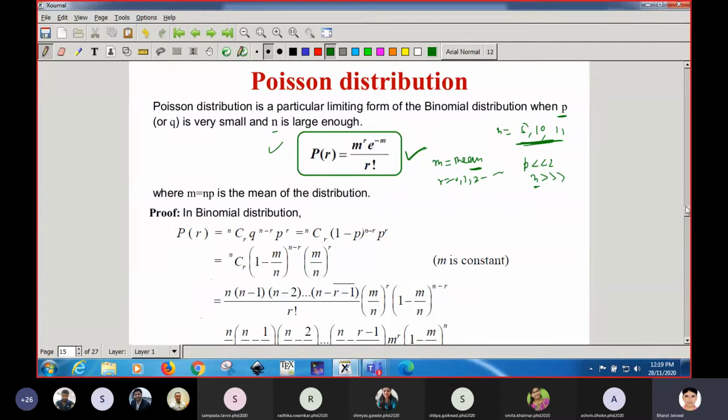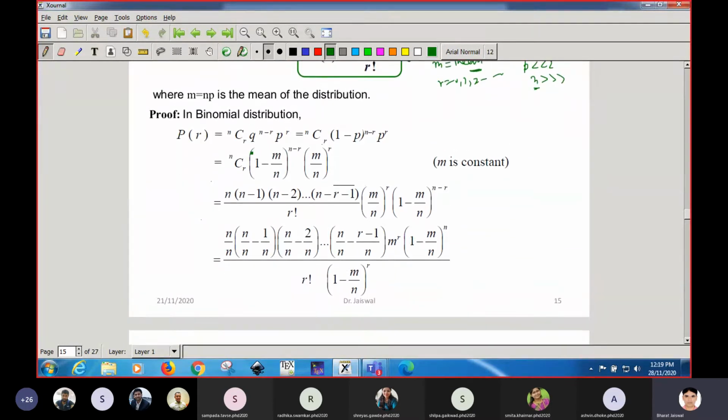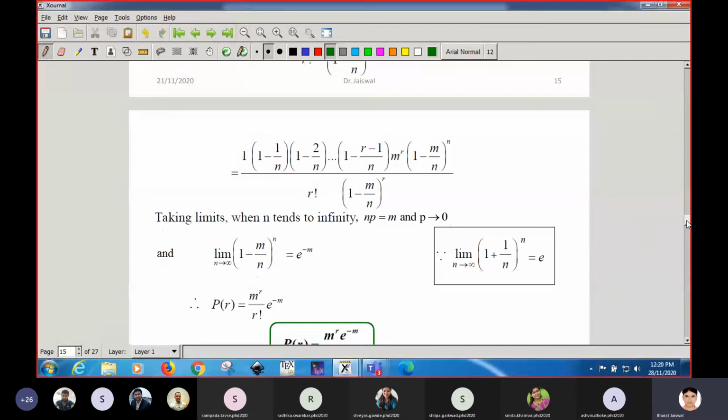Its derivation is a simple one. If you start with the binomial distribution, put the value of q as 1 minus p, and replace p. As you know, the mean is equal to np for the binomial distribution. So if you calculate p here, you will get m by n. Replace this value of p by m by n, and if you simplify this, you will get the expression.